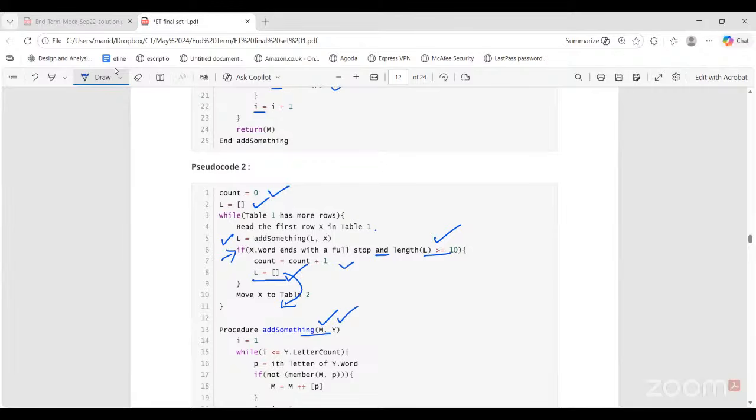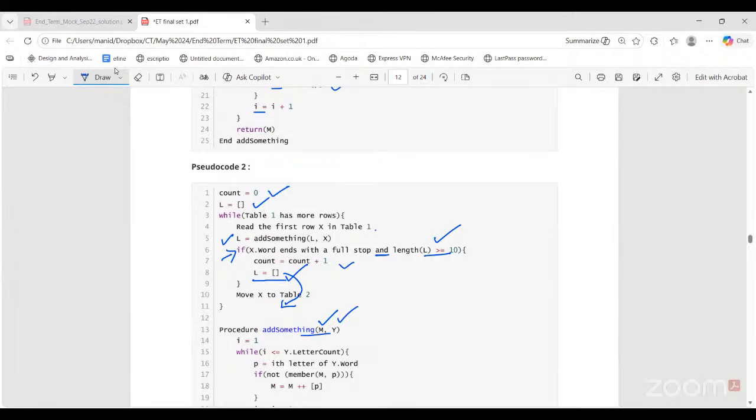Our goal is that we check every single sentence individually. So L has to be reinitialized to empty list after every sentence, and this will only reinitialize L when we find such sentences that have more than 10 unique letters in it.